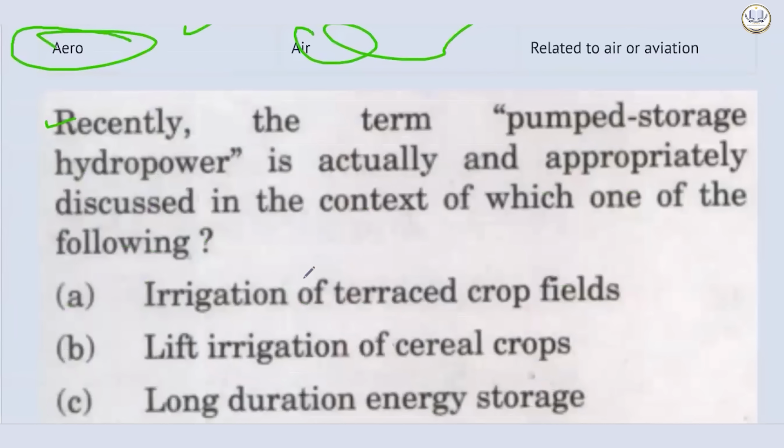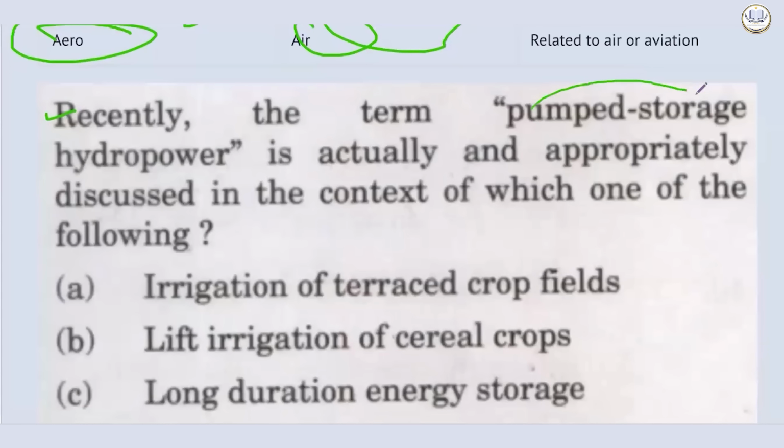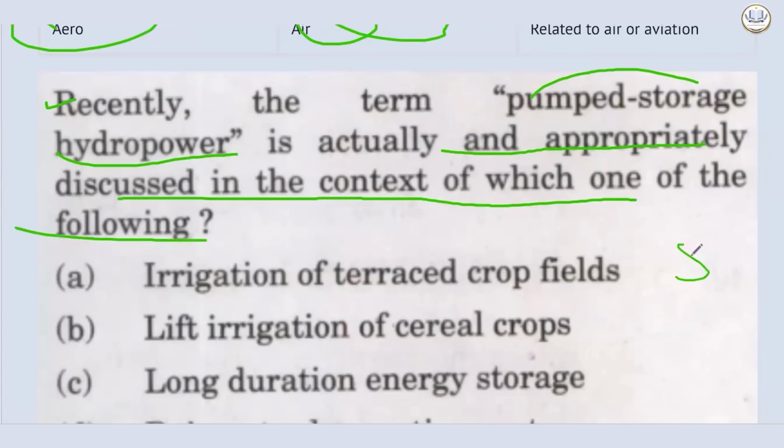Now let's see a question. Recently, the term pumped storage hydropower is actually and appropriately discussed in the context of which one of the following? Storage. Pumped storage hydropower. This is clearly a power is being generated and it is stored. So we have to choose only that option where the power is being generated and it is being stored.